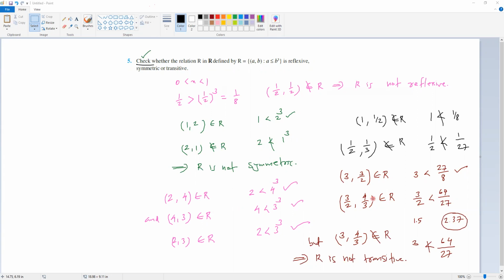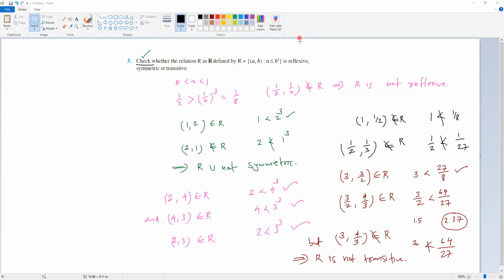But if in the exam the question comes, show one counter example to prove that this is not transitive, then finding a counter example by trying number after number can take half an hour. We know the concept, but proper examples are sometimes hard to find, so it is better you keep this in your mind. When you get free time, it's a good question, so try to find some other pairs other than 3 by 2 and 4 by 3.